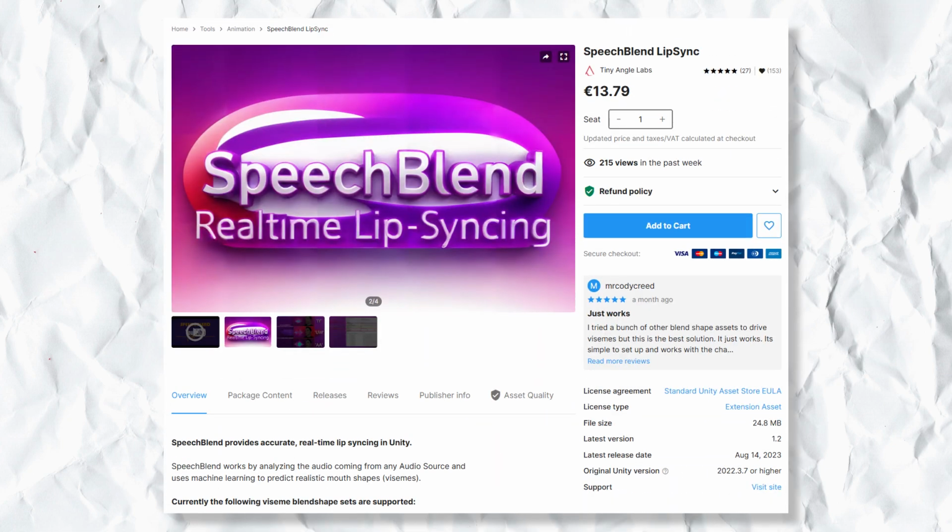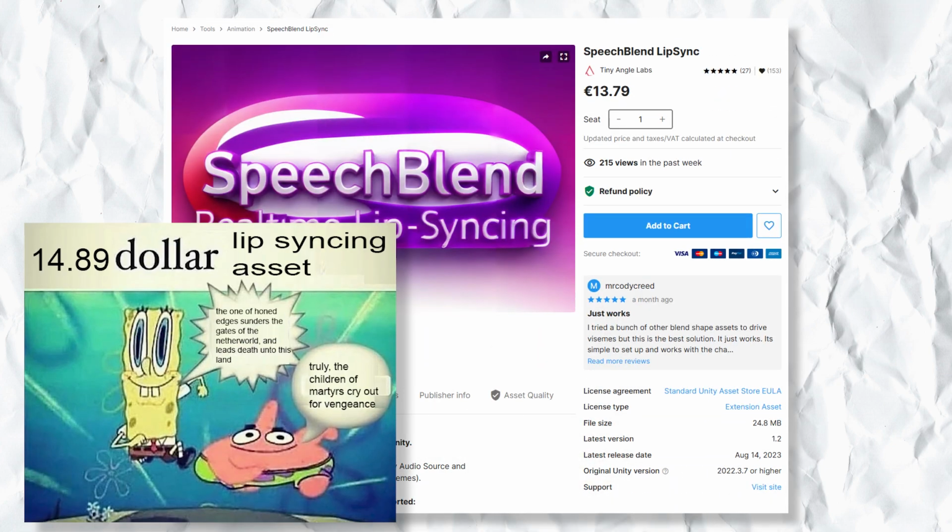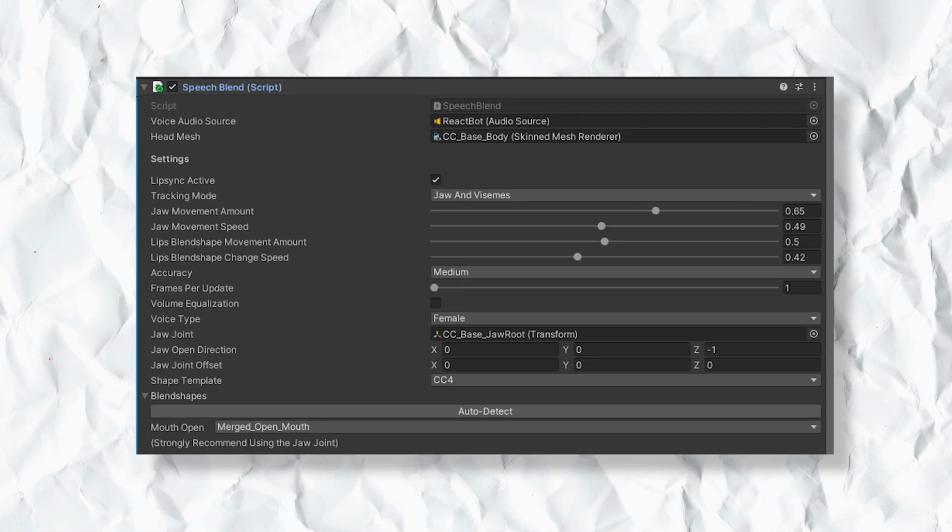However, there is this Unity asset I found that does lip syncing for a reasonable price, and it seems to work pretty well out of the box once you get the lip movement and jaw movement sensitivity to the right level. This approach also has the other advantage of avoiding jumps in the rig's animations.